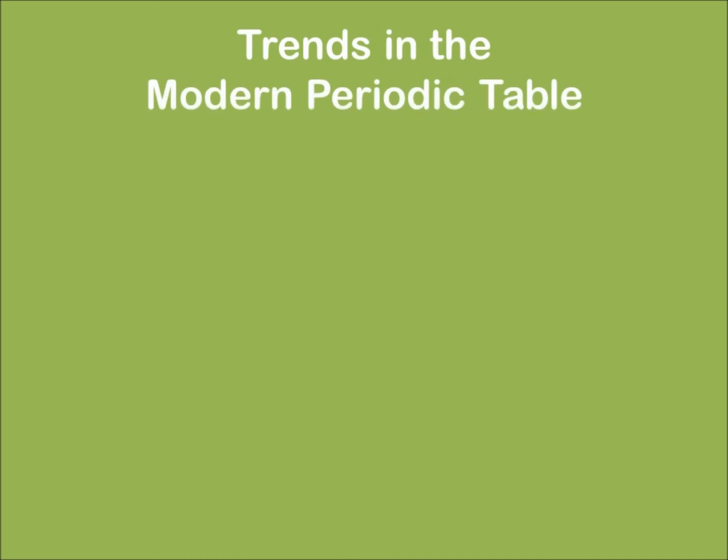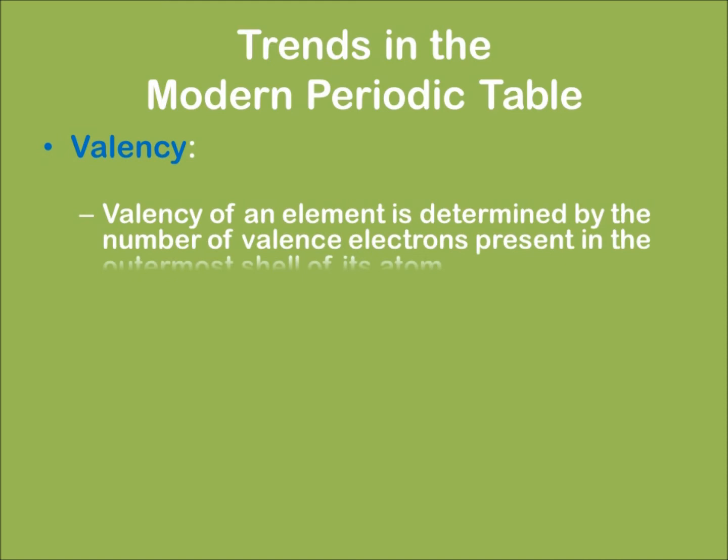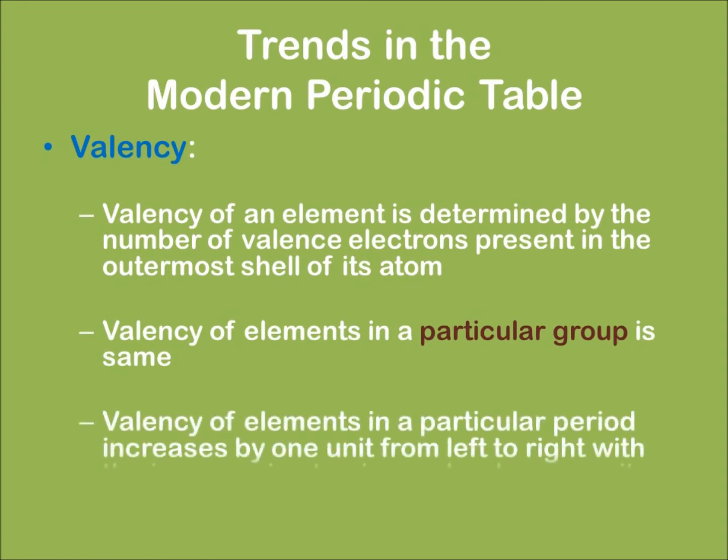Now let us observe the various trends in this modern periodic table, starting with valency. Valency of an element is determined by the number of valence electrons present in the outermost shell of its atom. Valency of elements in a particular group will be the same. Valency of an element in a particular period will increase by 1 unit from left to right with the increase in atomic number by 1 unit.